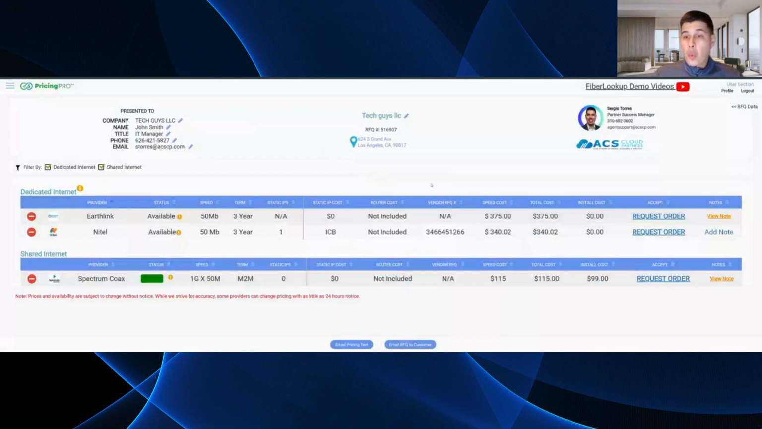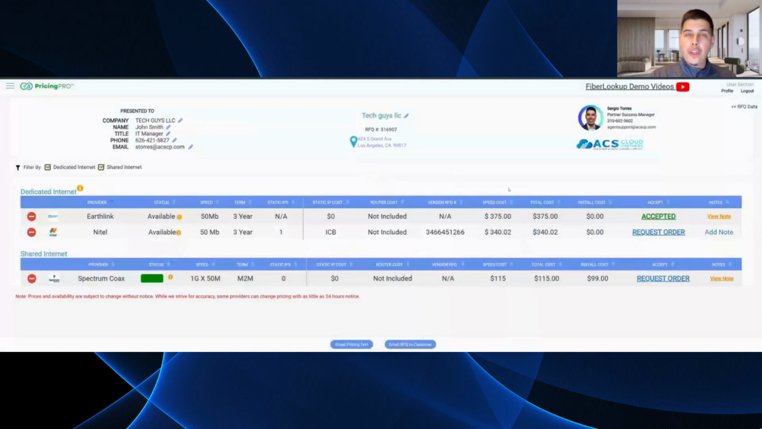And now the customer, once they're satisfied with this, can either hit request order, which is going to send the ACS partner an automatic email that says, hey, your customer, John Smith with Tech Guys LLC, has just accepted the order for Earthlink 50 meg 375.